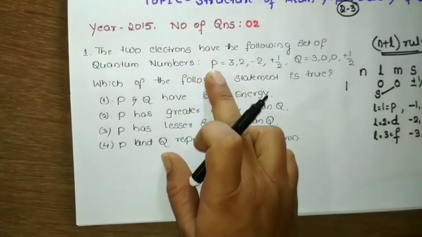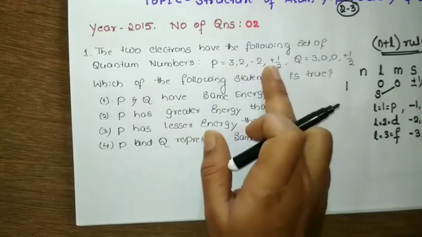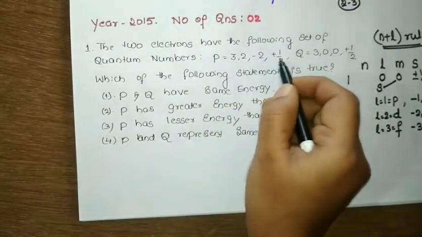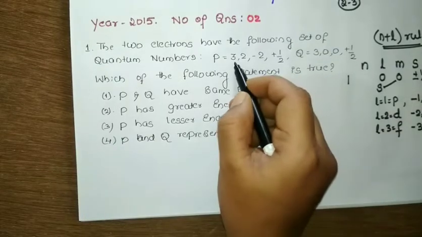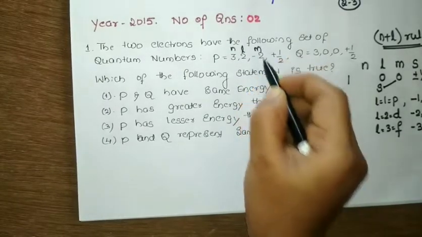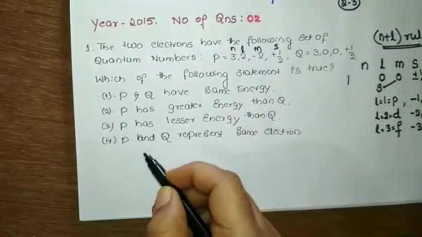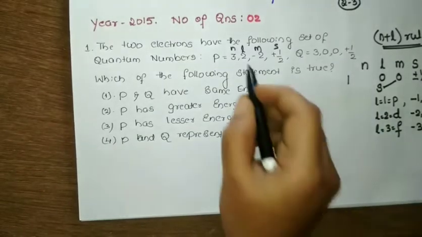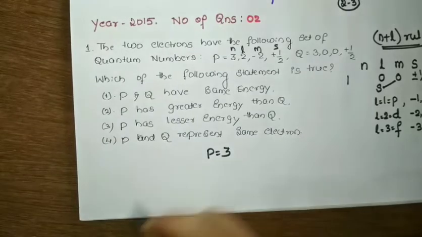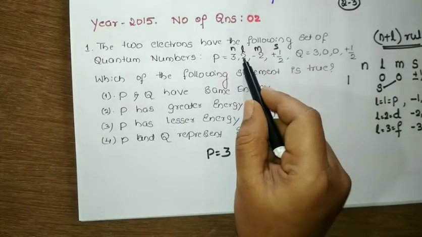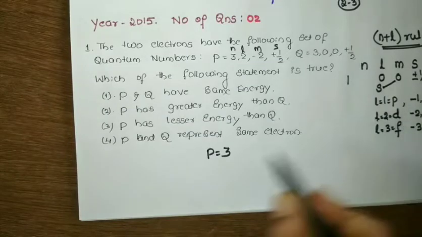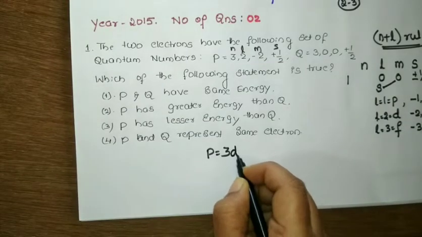Here what they have given for p is 3, 2, -2, +1/2. If they have given it in this order, you should understand the first will be the n value, the next will be the L value, this will be the m value, and this will be the s value. This is how the arrangement is given. So for p, n equal to 3. L equal to 2 means which orbital? D orbital. So it is the 3d orbital.